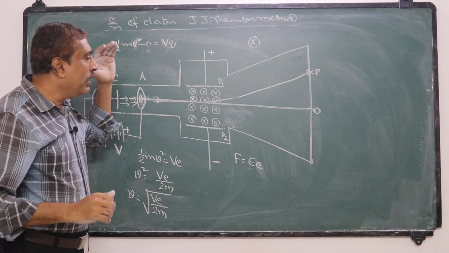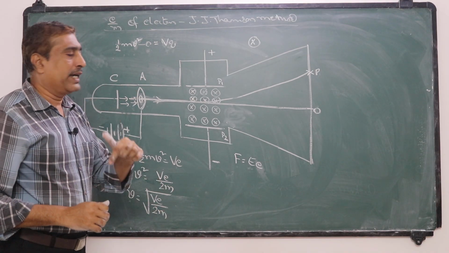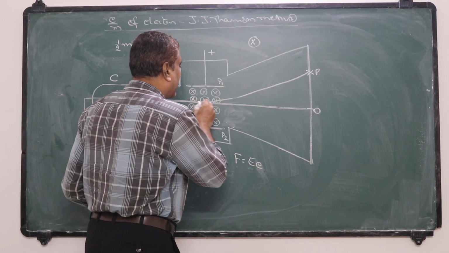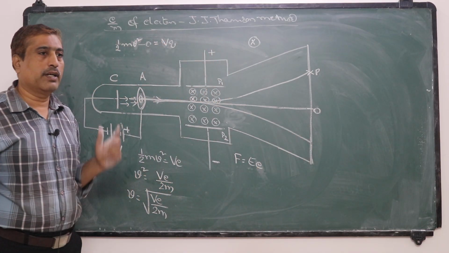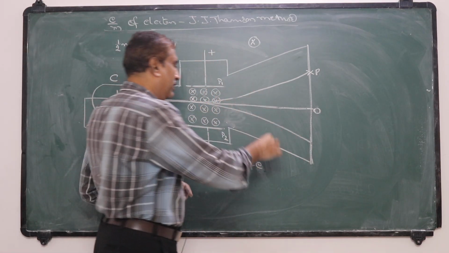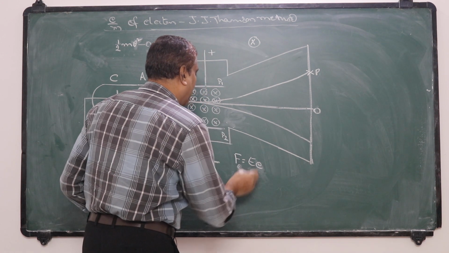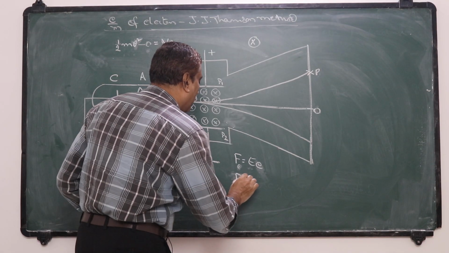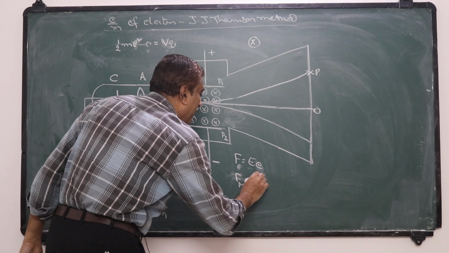Suppose only a magnetic field is applied. In that case, the electron will deflect like this, because the force acting on it, if the electric force is Fe, then Fm, the force on a charged particle in a magnetic field, is given by BeV.